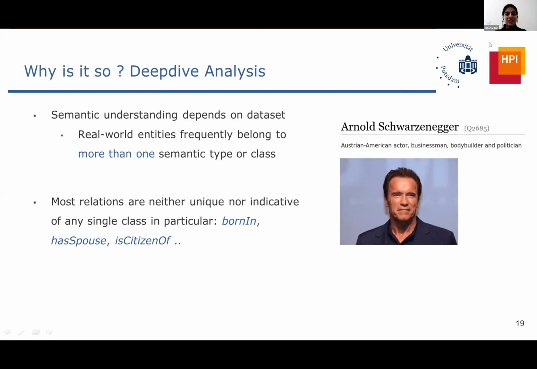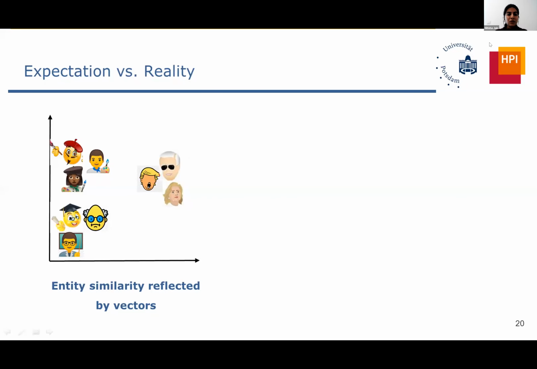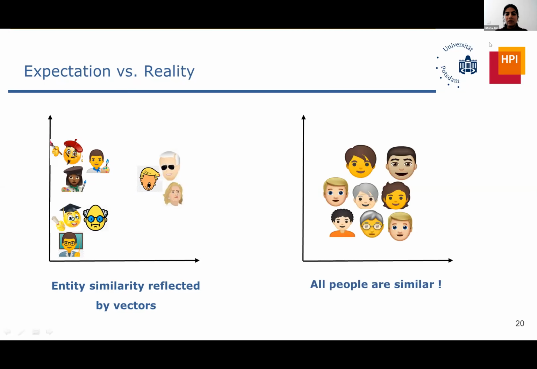Apart from this, that they have relations to multiple classes, there are also relations in these knowledge graphs that are common to all people, such as born in, has spouse, is citizen of. These relations are not really unique or indicative of any single person class in particular. They belong to all persons. Therefore, again, the embeddings have a hard time capturing these different semantic types, especially at a fine-grained level. So this is our expectation we already saw. And in reality, all these entities are just people. So they're all similar, and therefore they behave the way they do in the high dimensional space.